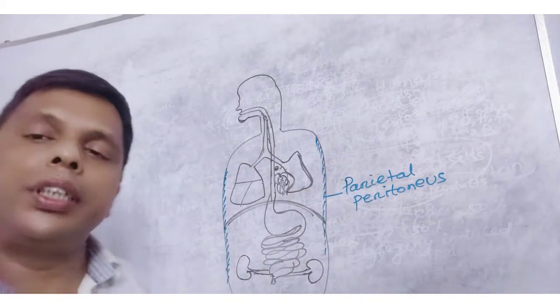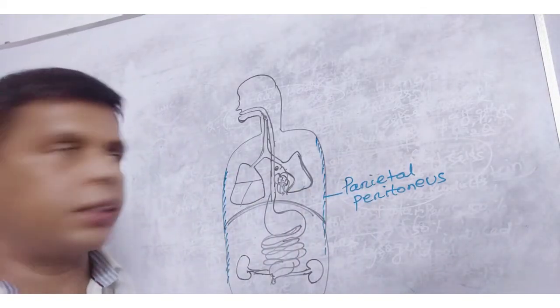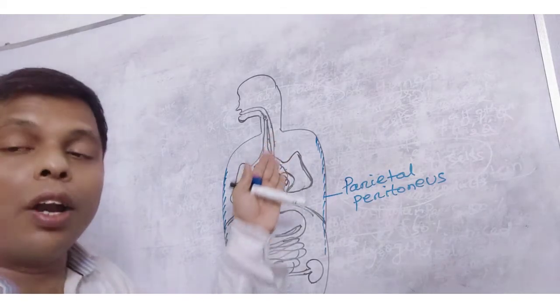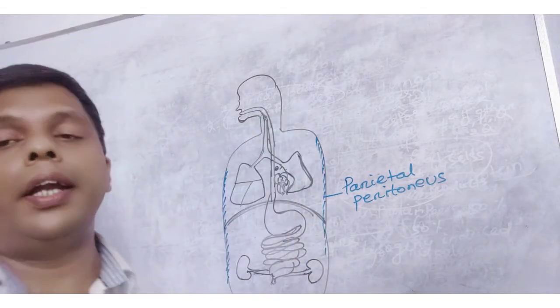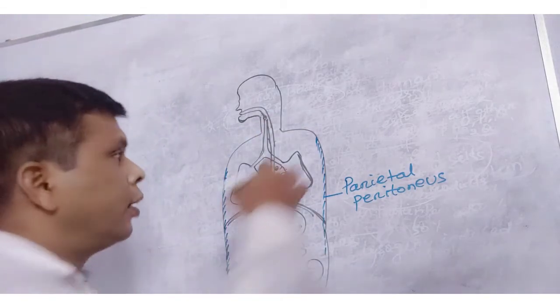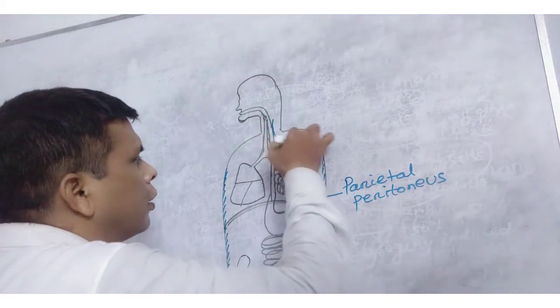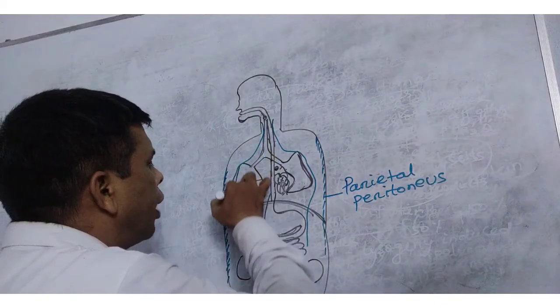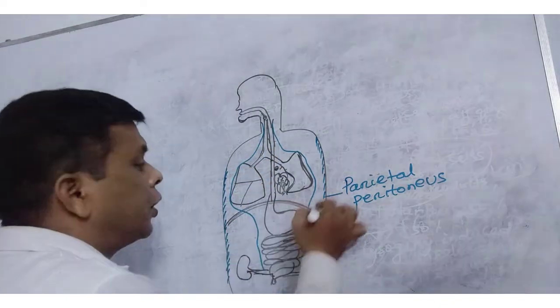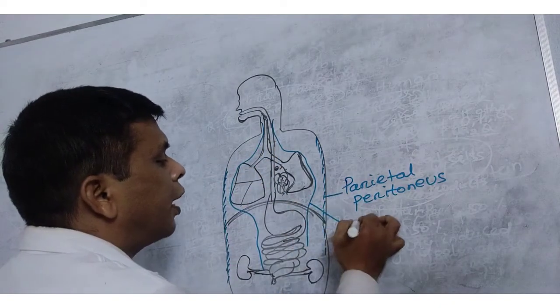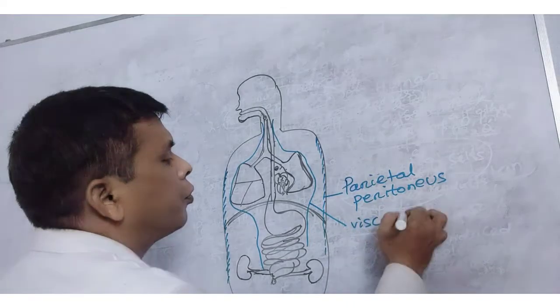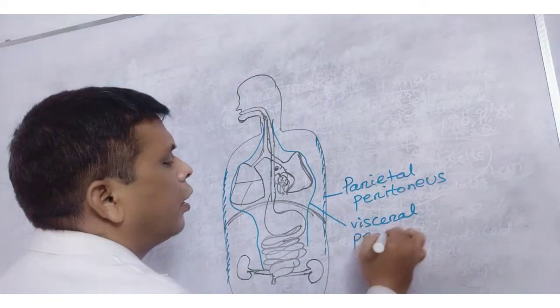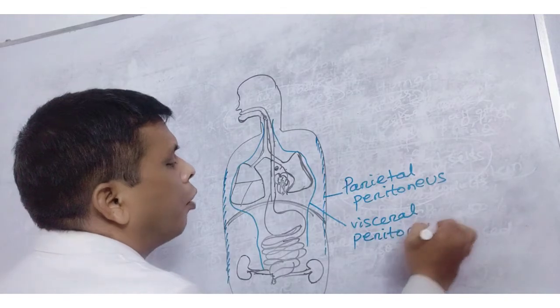Another peritoneum is there. What is it? It encloses the internal organs. Above the internal organ there is also peritoneum. What type of peritoneum is it? It is the visceral peritoneum.